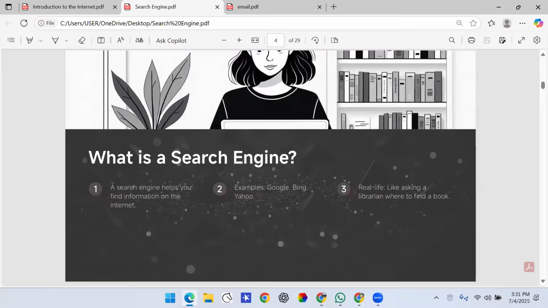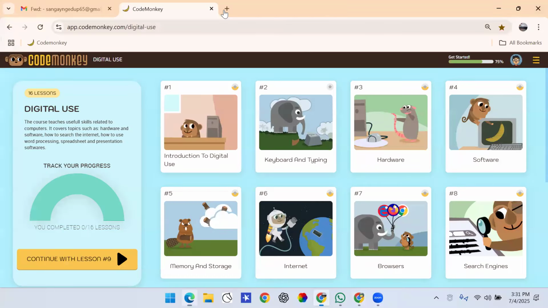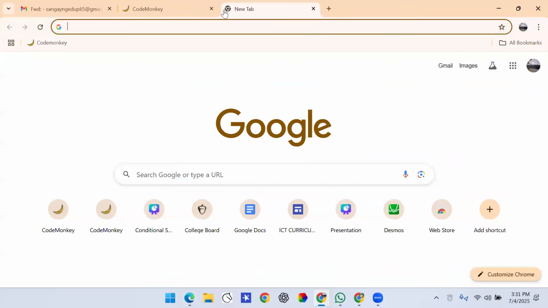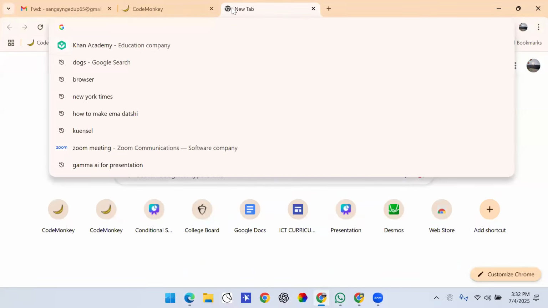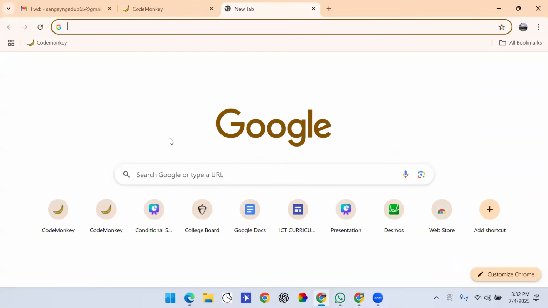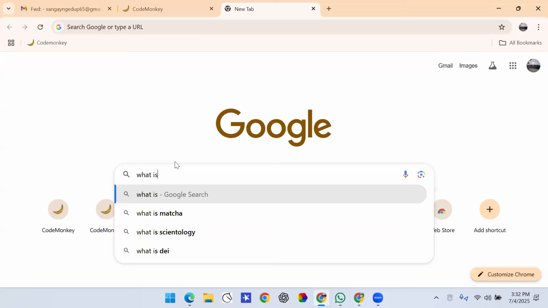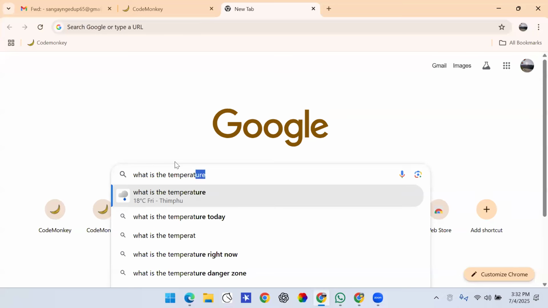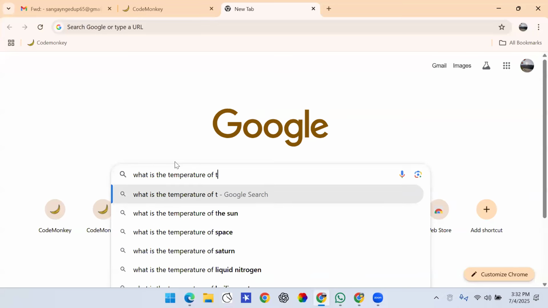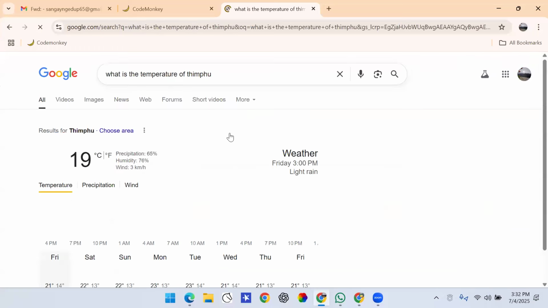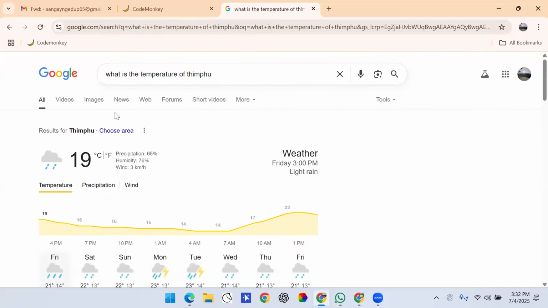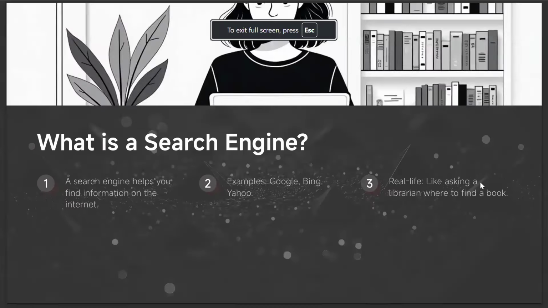For example, let's say we want to learn about the weather. This is a search engine, the Google search engine. We can type what is the temperature of Thimphu. We can search about this in the search engine, and you can see we get this information. So this is the use of a search engine.